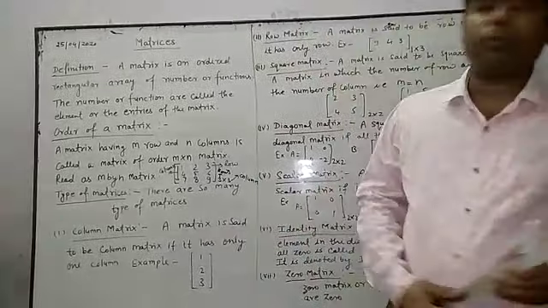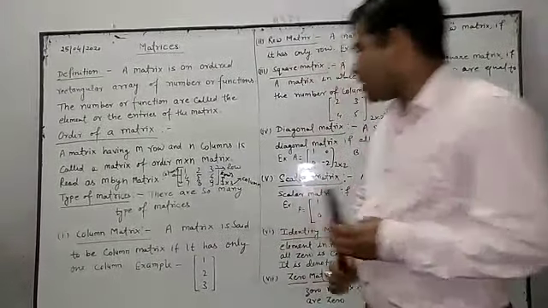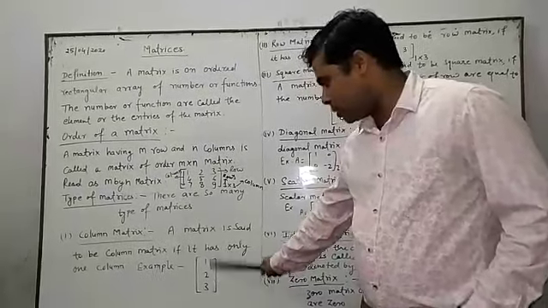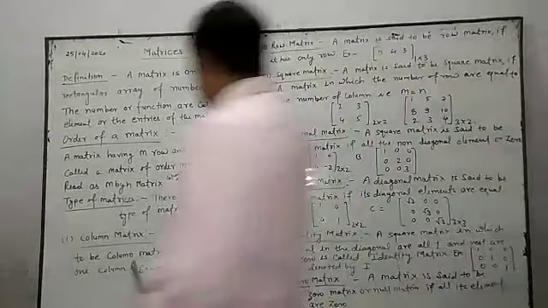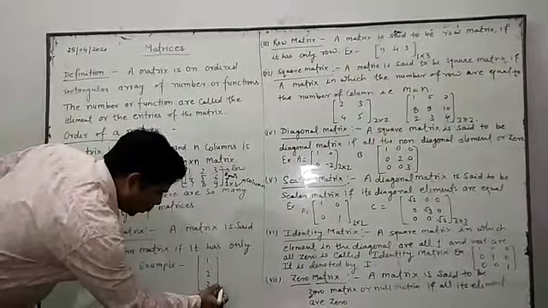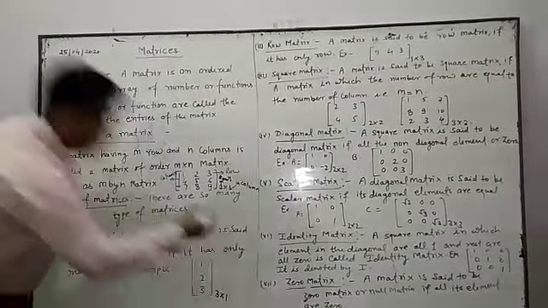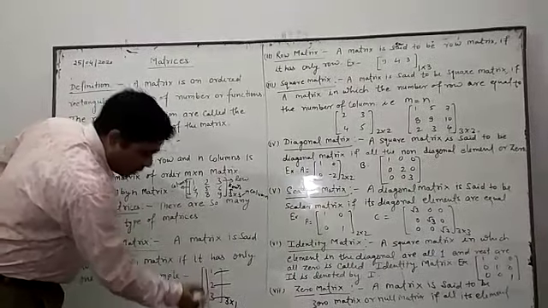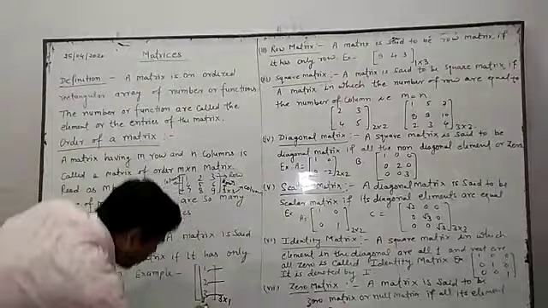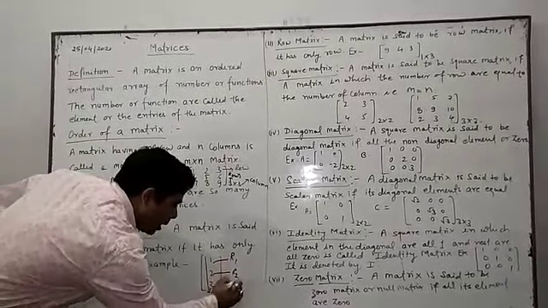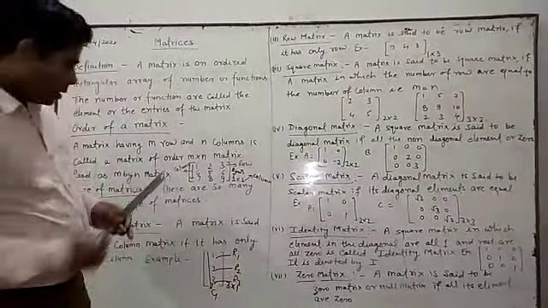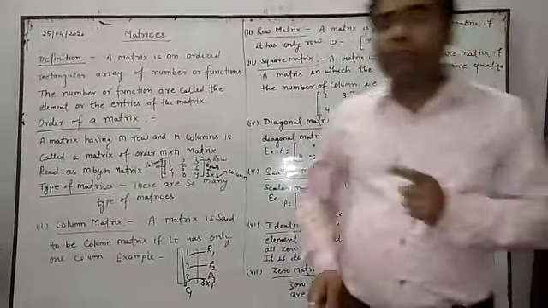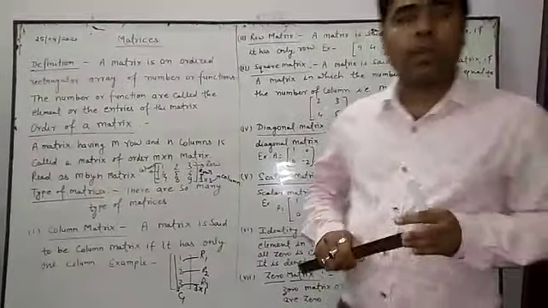A matrix is said to be a column matrix if it has only one column.